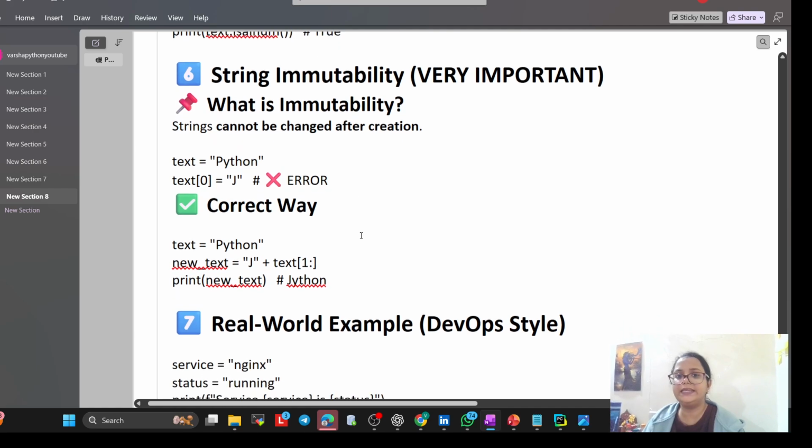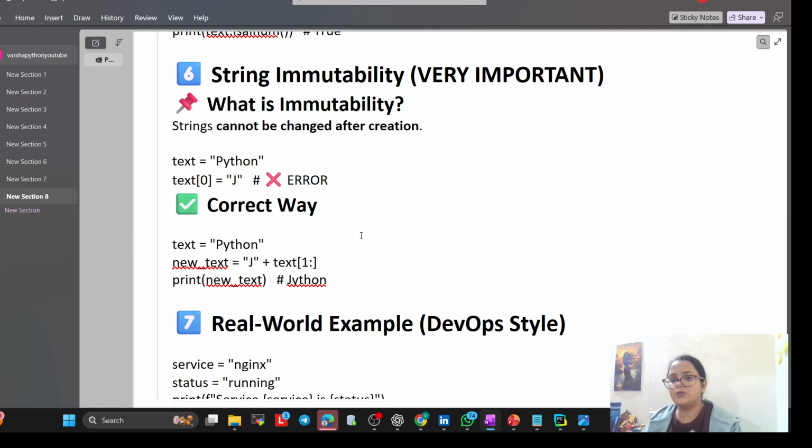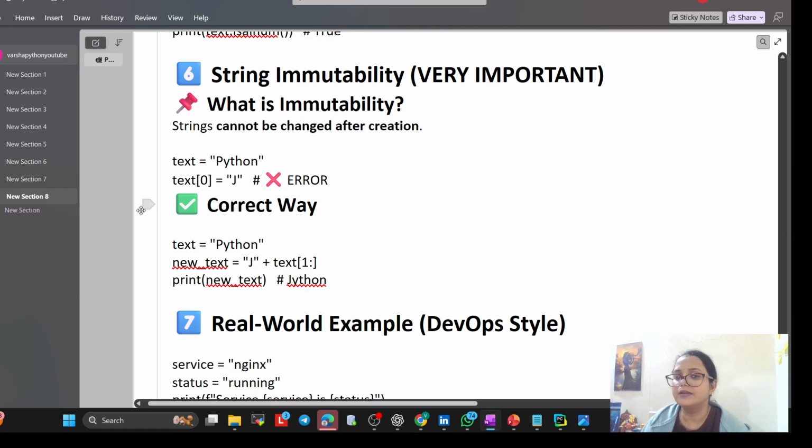String immutability. Immutability means that a string cannot be changed after creation. So text is equal to Python. Now text 0 is P, and that is never going to change. You can't replace a string value, it will give you an error. Let me show you.